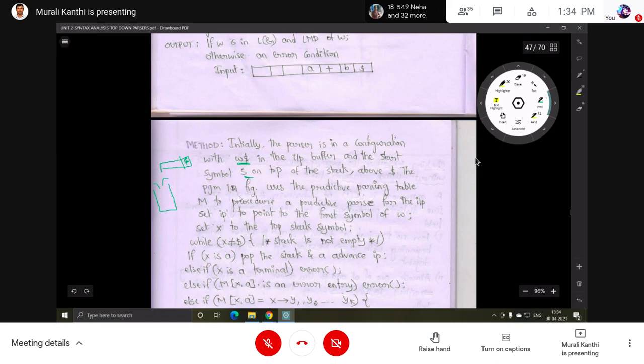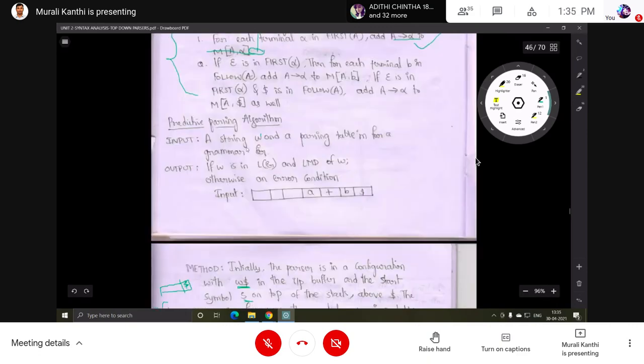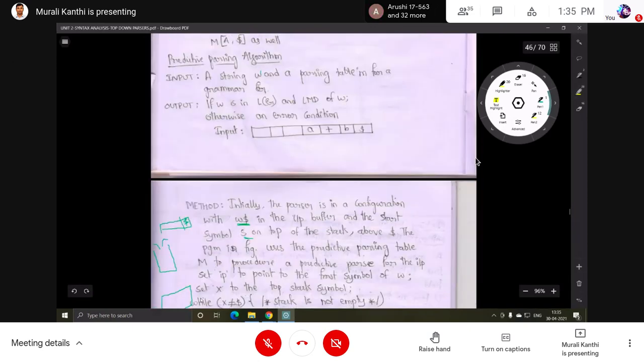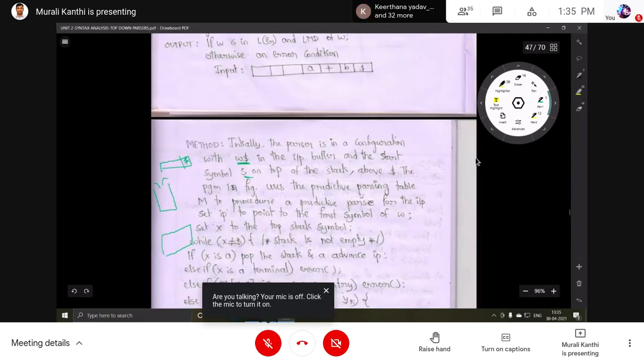Above the dollar, the program in the figure uses a predictive parsing table M. Here we have one figure below. So the table is also given along with the input string. The input string is placed into the input buffer, and the table is going to be there. Then the stack is used in the parsing process. One output will be shown. The parsing table name is M.